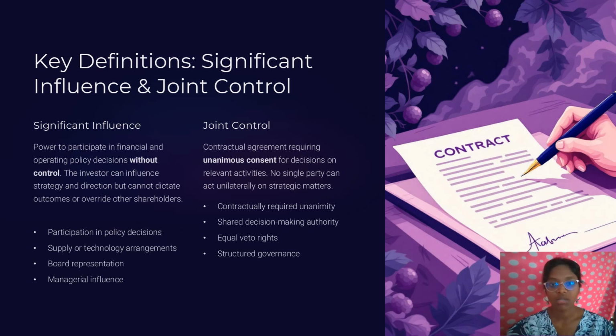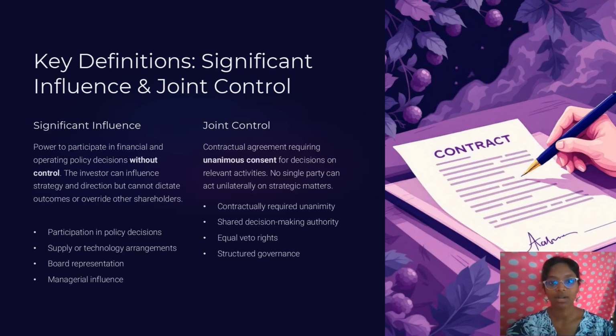Key definitions of significant influence and joint control. Significant influence: we can significantly influence a company's strategic operations, investments, and financial decisions that are being made, but cannot dictate them. This can come through participation in policy decisions, supply or technology arrangements, board representation, and managerial influence.